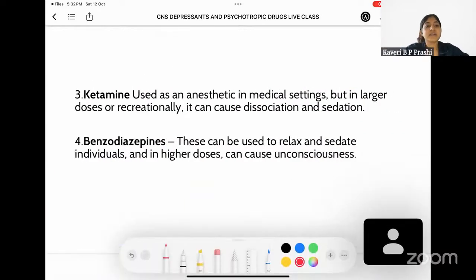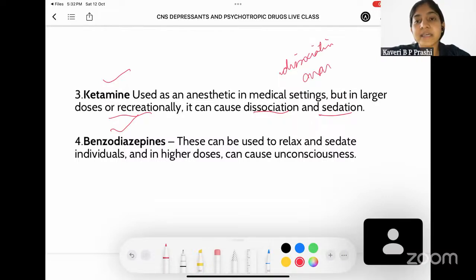The other drugs include ketamine and benzodiazepines. Ketamine is used as an anesthetic in medical settings, but in larger doses or recreationally, it may cause dissociation and sedation. So, you might know that ketamine causes something called dissociative anesthesia. So, what is dissociative anesthesia?